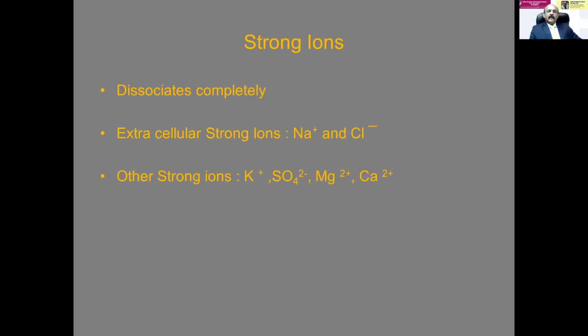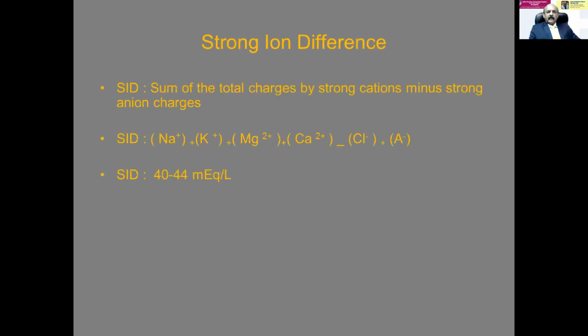You should know there are some strong ions. What are strong ions? Strong ions dissociate completely. The extracellular strong ions are sodium and chloride. The other strong ions are potassium, sulfate, magnesium, and calcium. Why do we call them strong ions? The strong ion difference is used in some calculations in the interpretation of ABG.